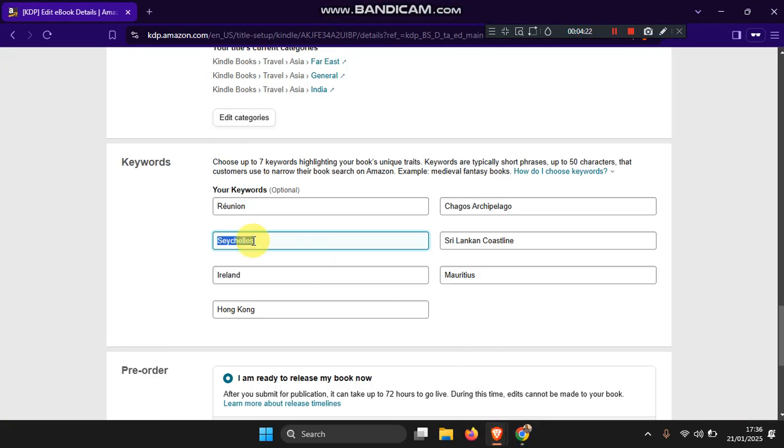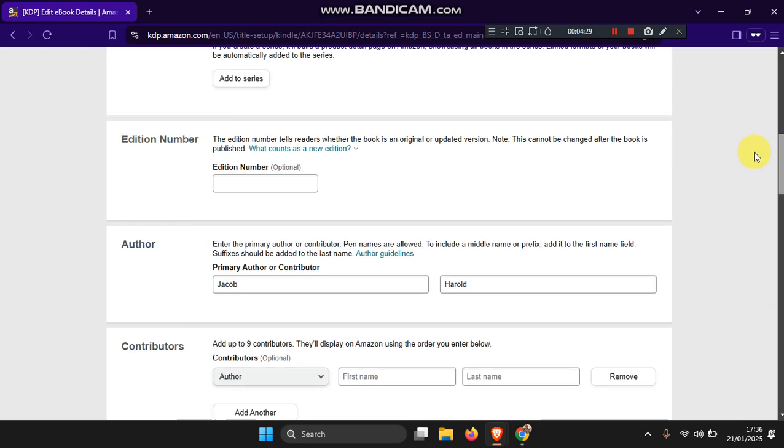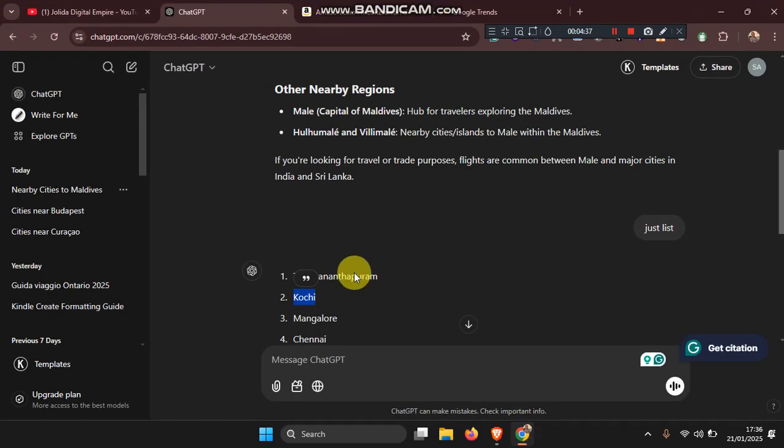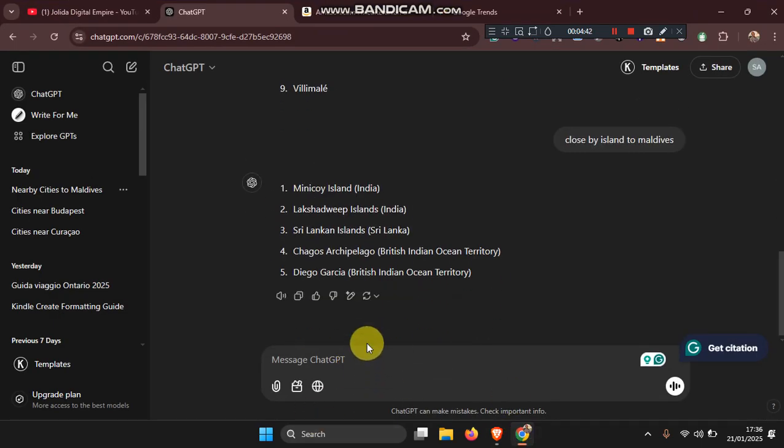And make sure all the words you'll be putting in your 7 backend keywords should not appear in your subtitle or your title. So it shouldn't be appearing here or here, right? So basically for every niche you want, just use travel guide for it. You can use ChatGPT to get a subtitle for the niche.